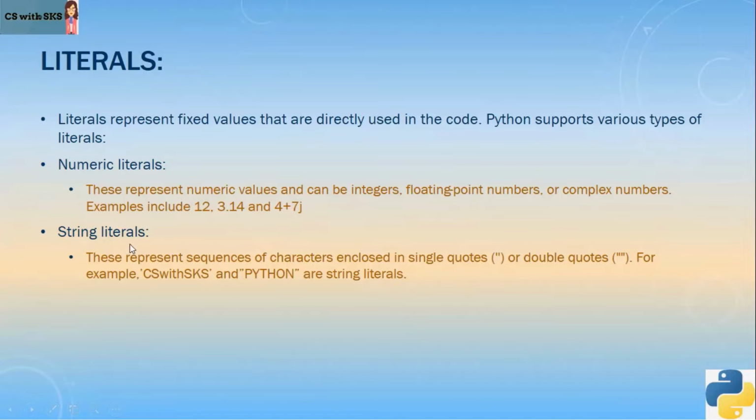We also have string literals. So string literals, they can be kept in single quotes, or they can be kept in double quotes. So anything kept in single quotes or double quotes becomes string literal. So it can be sequence of letters and alphabet, so alphanumeric, right? If it is single number or single letter or single alphabet kept in single quotes or double quotes, this is character. If it is sequence of letters or characters, it is string, right?